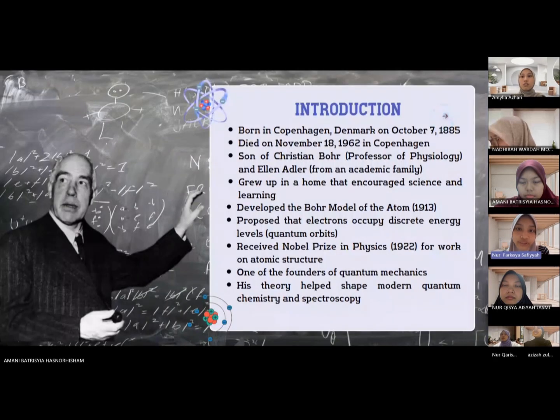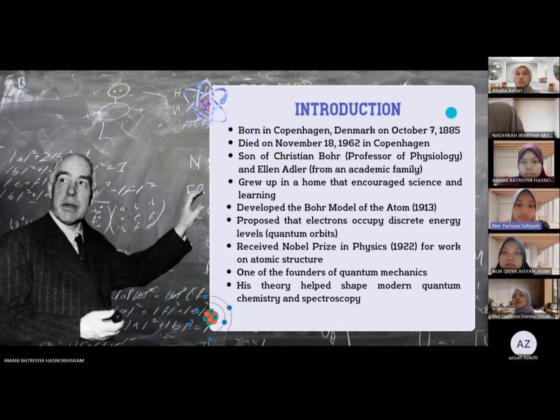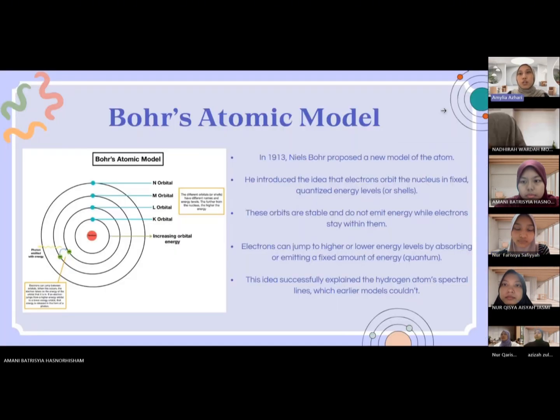So for the introduction, Niels Bohr was born on October 7, 1885 in Copenhagen, Denmark and passed away in the same city in 1962. Raised in an academic household, he was strongly influenced by his father, Christian Bohr, a professor of psychology. From a young age, Bohr was immersed in a culture of scientific curiosity, which later fueled his groundbreaking contribution to atomic theory. Let's talk about Bohr's atomic model.